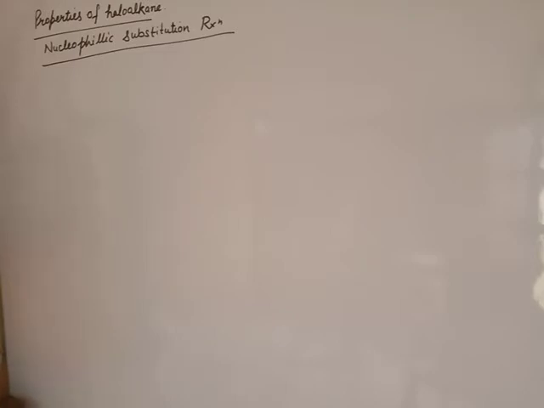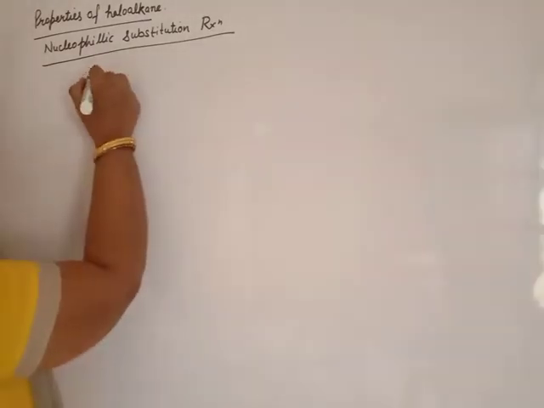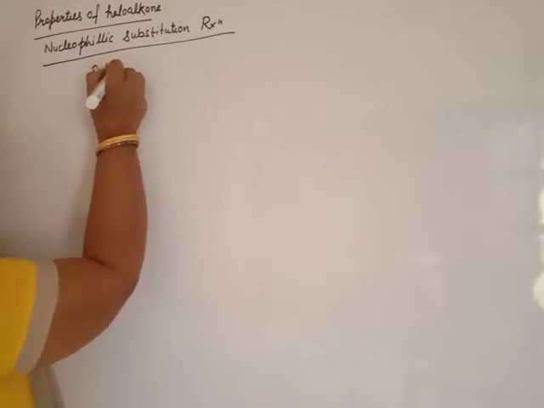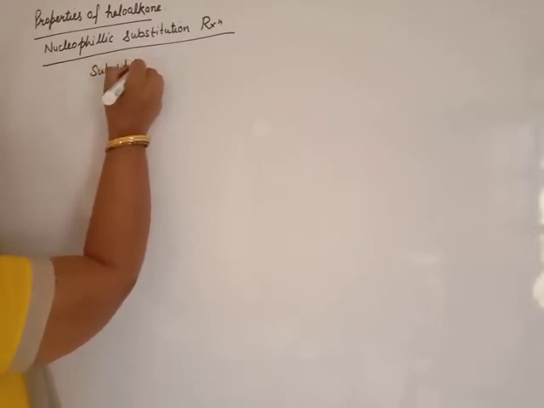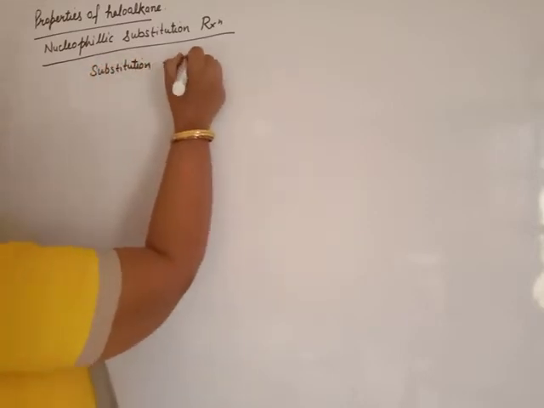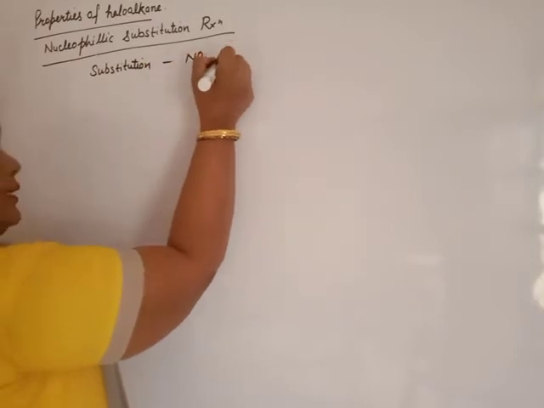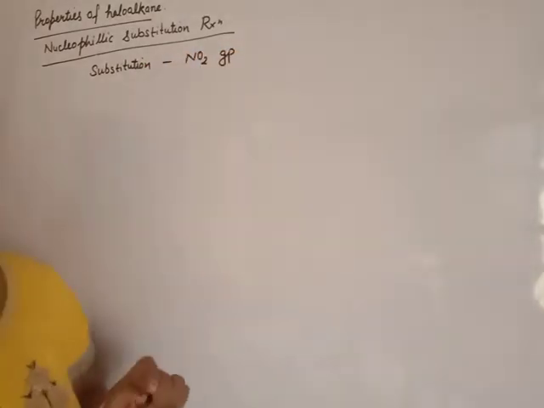potassium cyanide, it will give cyanoalkane. React with silver cyanide, it will give isocyano compounds. The mechanism of that reaction was also discussed with you. Now, substitution by the NO2 group, that is the nitro group. Beta, this reaction is also similar.